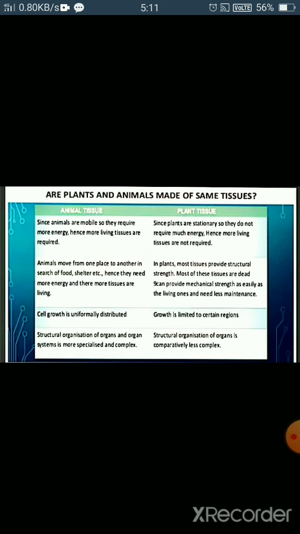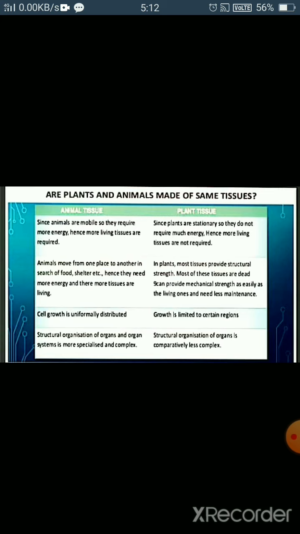Plants and animals have different structures and functions, thus the tissues which they possess are also different. If we compare plant and animal tissues, we find that animals are mobile, so they require more energy and hence more living tissues are required. On the other hand, plants are stationary, meaning they do not move, so they do not require much energy, hence more living tissues are not required.